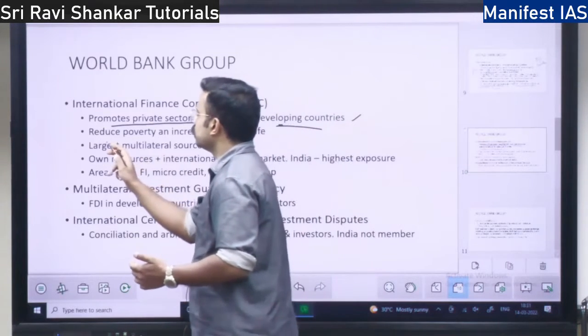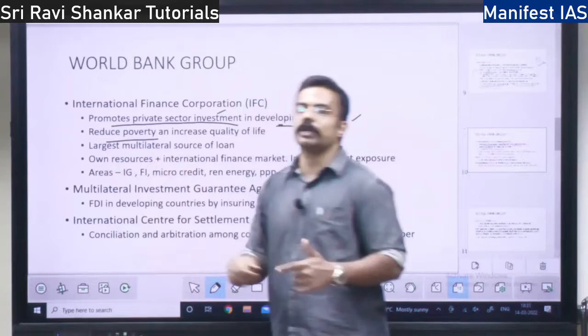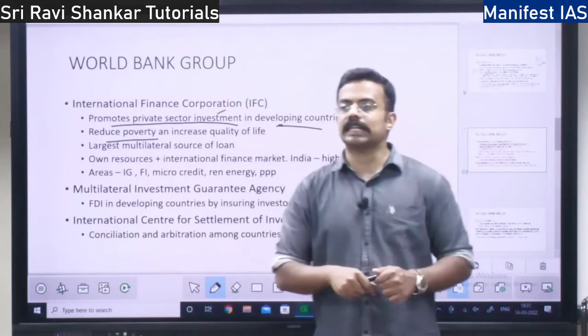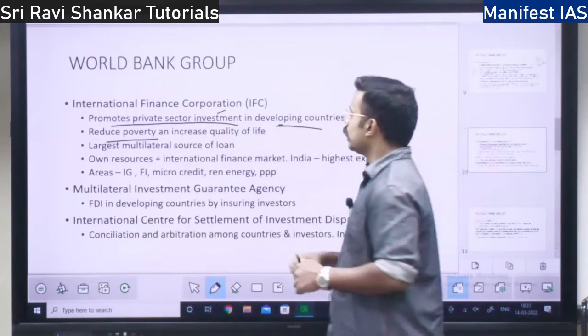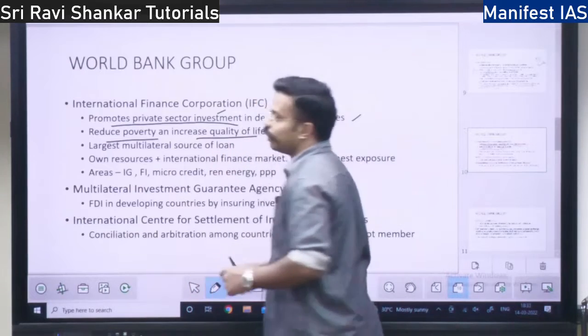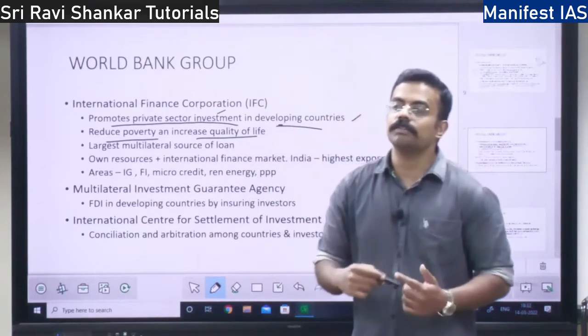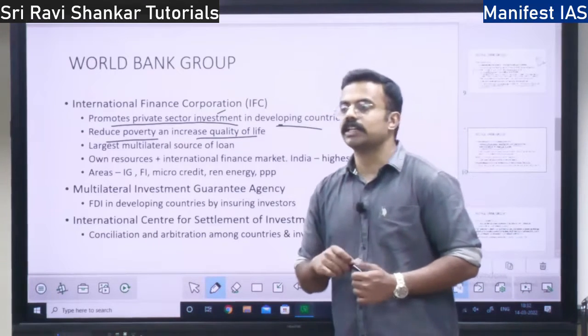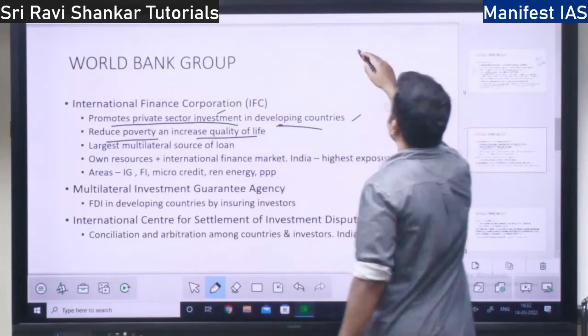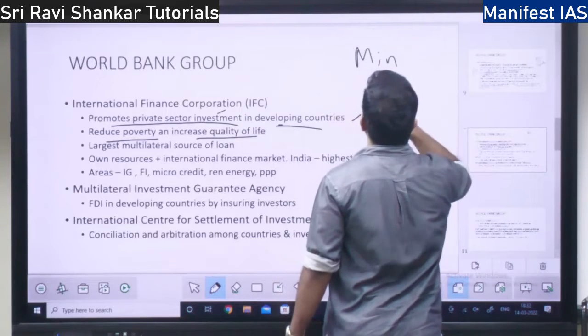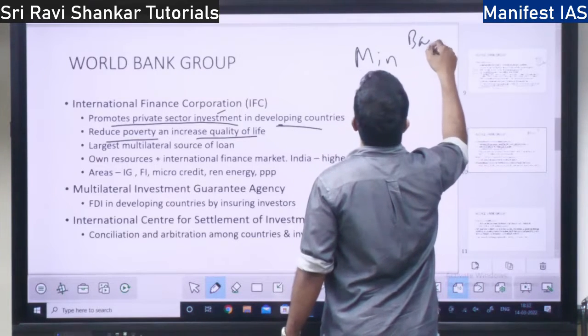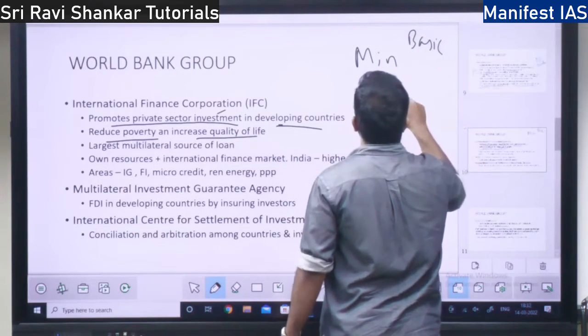This investment will reduce poverty because more and more employment is generated. That is one thing. It will also increase the quality of life, because the private sector will employ the people and give a living wage. There is a concept of minimum wage and living wage.